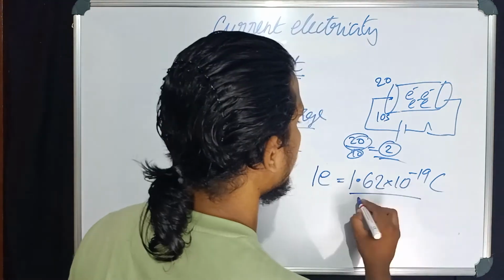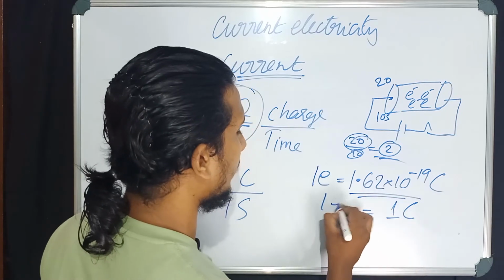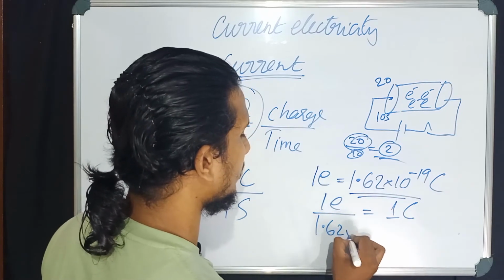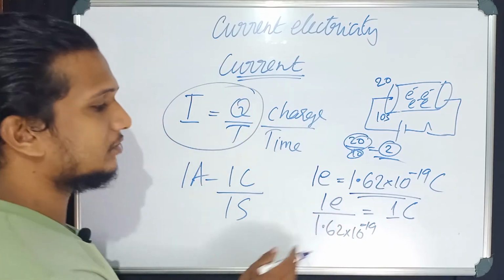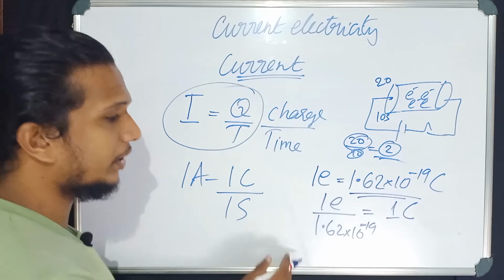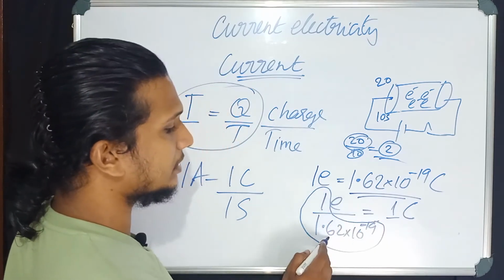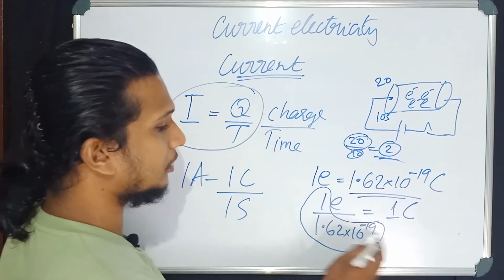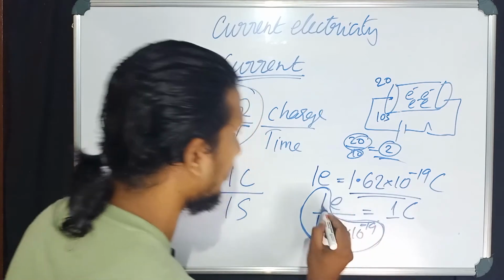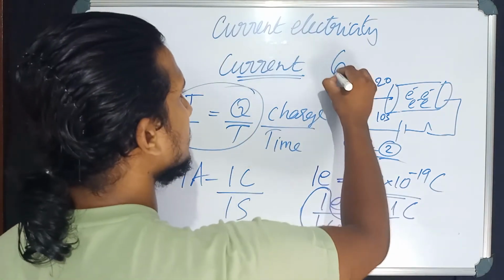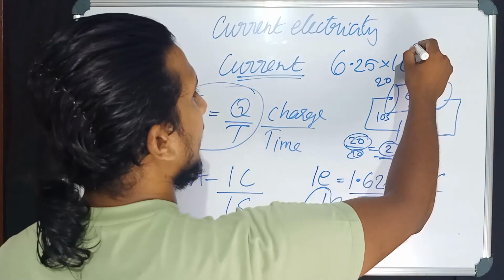Okay, if you take this term over here, you will get coulomb here. So 1 coulomb is equal to 1 electron divided by 1.62 into 10 to the power minus 19. If you solve this part, 1 by 1.62 into 10 to the power minus 19, you will get a number that is equal to 6.25 into 10 to the power 18.